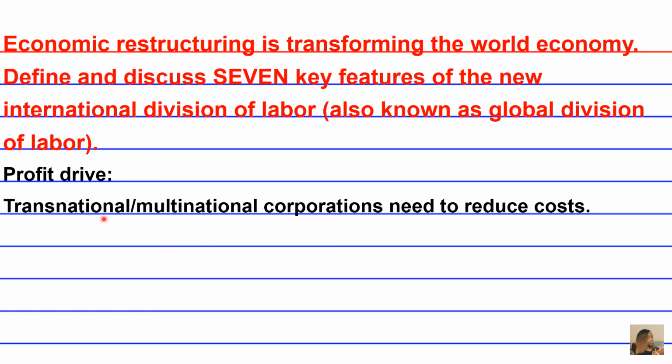And for those of you who don't know the definition of a transnational or multinational corporation, it's any corporation that is registered and operates in more than one country at any given time. A transnational or multinational corporation may have its headquarters in one country and operate wholly or partially in other countries in partially owned subsidiaries.